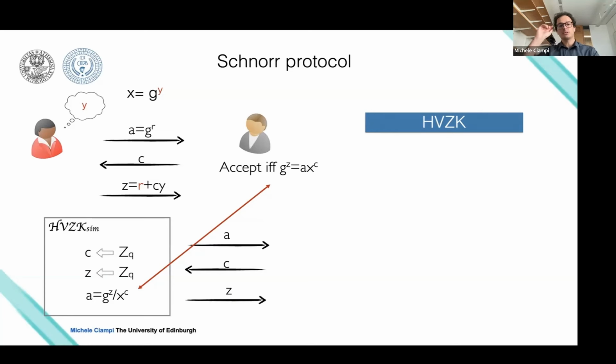Now, of course, observe that this simulator is just to prove that your transcript doesn't leak information about the witness. You will never use this simulator in the real world. In the real world, the protocol is executed as shown on the top, where it's very crucial that the message A is fixed, and then the verifier can send a challenge C, to which the prover then reacts with an additional message. This is what makes it non-trivial to generate a transcript for the Sigma protocol.